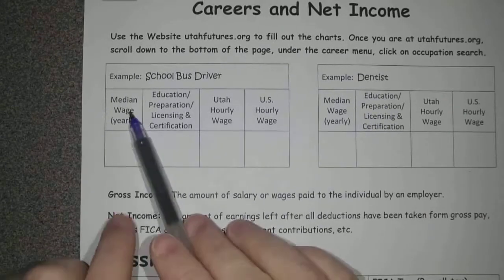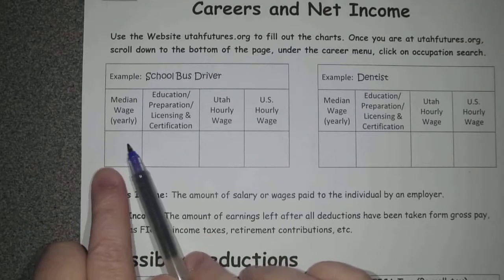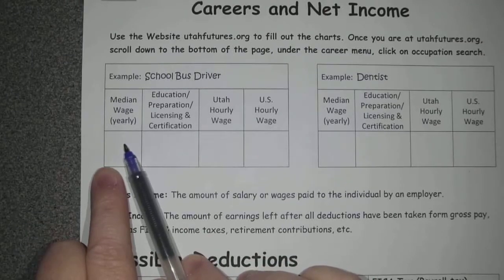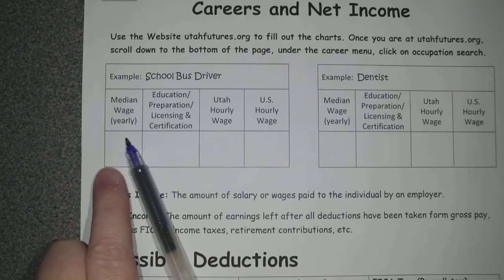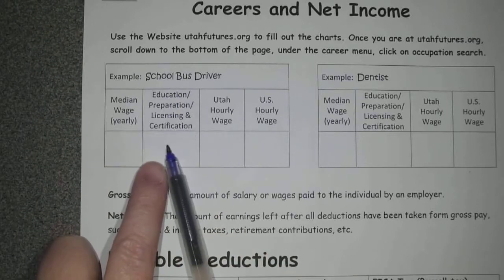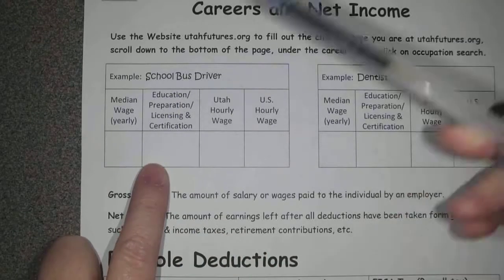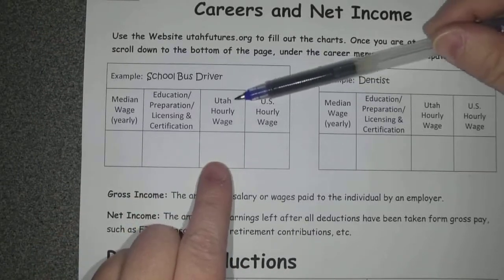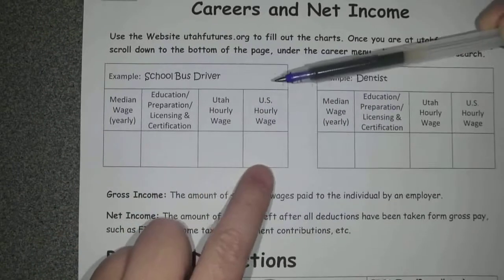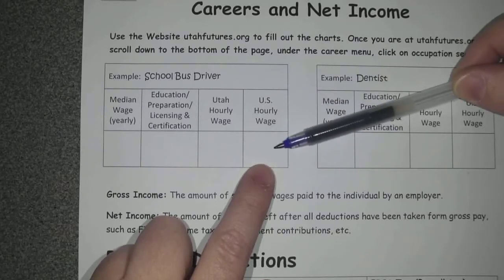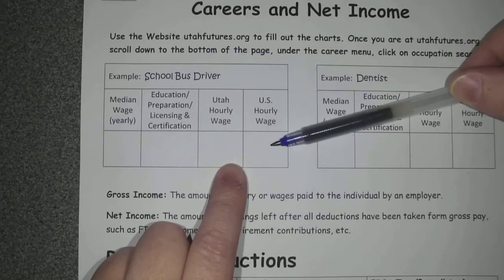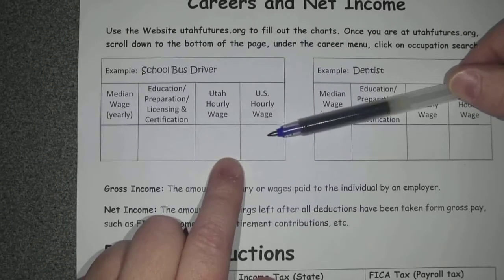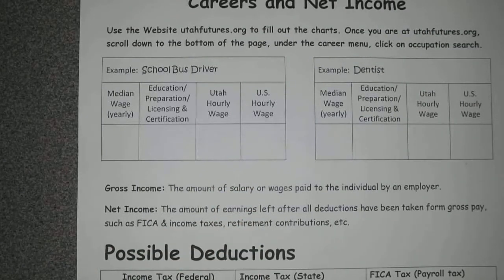On the website, we're going to have the median yearly wage, which is the average, actually it's the middle wage. It's not average, but what bus drivers make yearly. It's going to tell you what kind of education or licensing they need to have. Then I think it's interesting because they will compare Utah's hourly wage for that job as well as the United States hourly wage. What do you guys think Utah's going to compare? Do you think Utah will be higher or lower than the U.S. average? Lower. Probably lower. I agree with you on that too. Isn't Utah like the worst paying state? It is actually, yeah. So, all right.